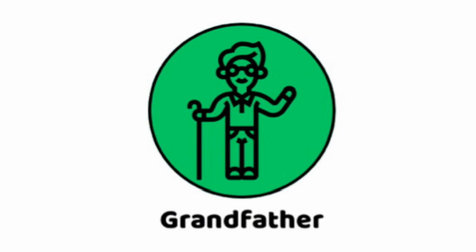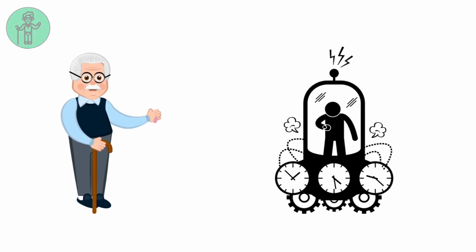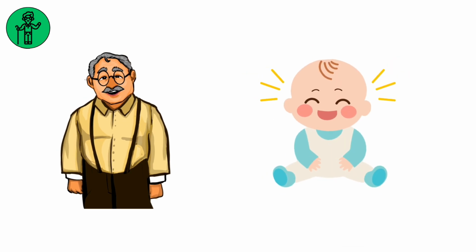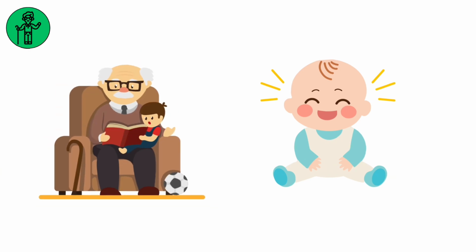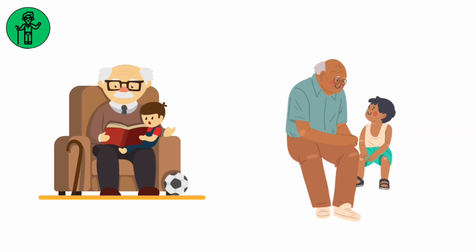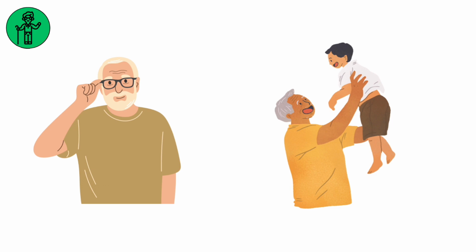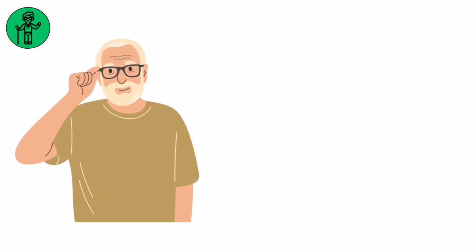The Grandfather Paradox. The Grandfather Paradox is a thought experiment concerning time travel. According to the paradox, if you travel back in time and kill your grandfather, you would prevent your own existence, thus making it impossible for you to kill your grandfather. However, the absence of your birth before your grandfather's death is paradoxical. This paradox contradicts the inevitability of time and the principle of causality, demonstrating the logical inconsistency of time travel.